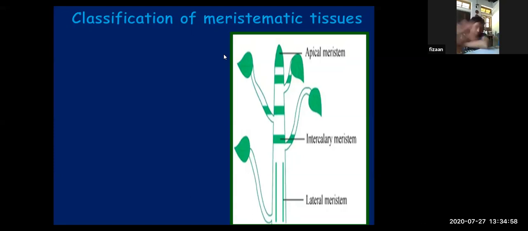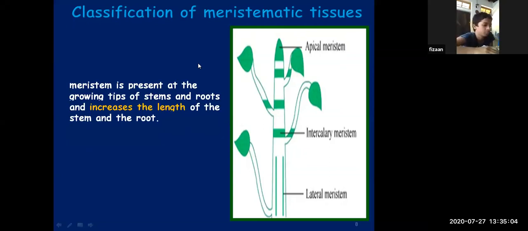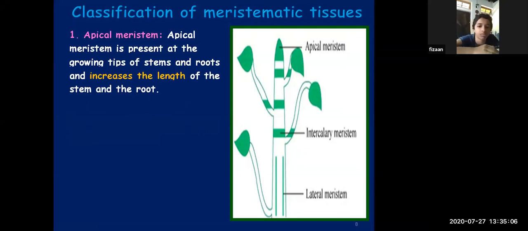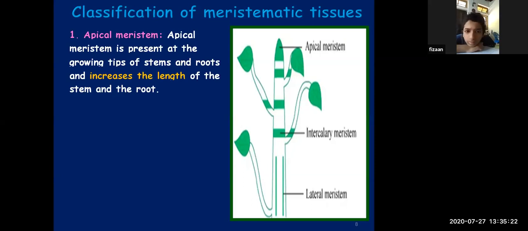Starting with the first one, apical meristem. Even if my voice is breaking, please see the slide and learn. Apical meristem is present at the growing tips of stem and root, which are the main parts of the plant. So apical meristem is present at the tip of stems and roots. Function: increases the length of stem and root.